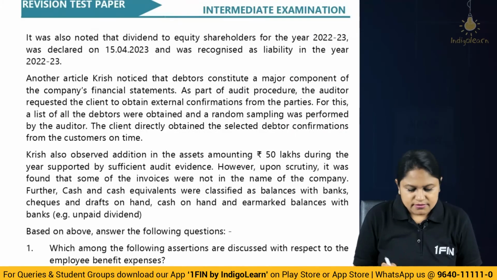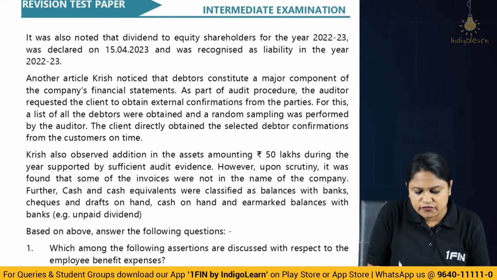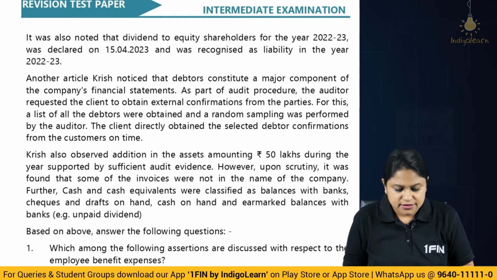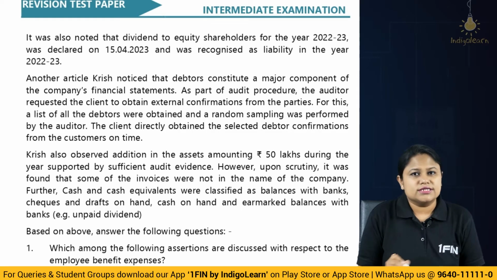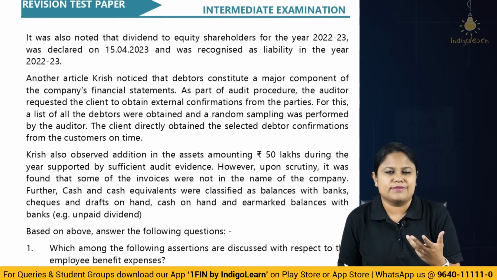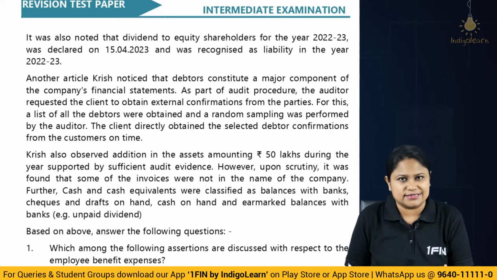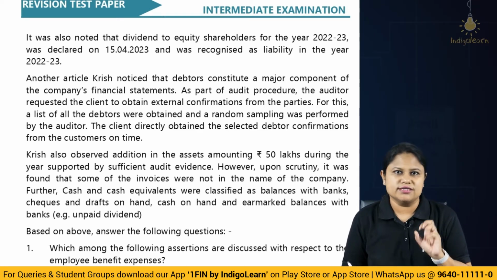Then it was also noted that the dividend to equity shareholders for the year 22-23 was declared on 15th of April, after the balance sheet date, and was recognized as a liability in 22-23. So I believe, if you read the question itself, you understand this accounting treatment is not correct because this is a subsequent event after the balance sheet date, non-adjusting. So obviously it cannot be shown as a liability, it has to be shown as a note in the financial statements.